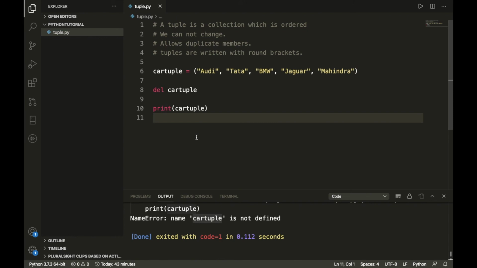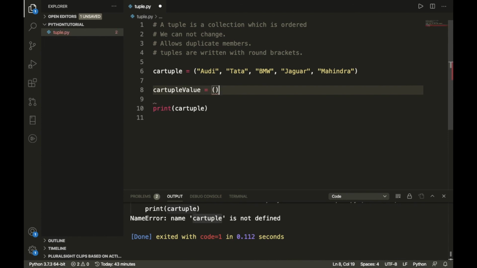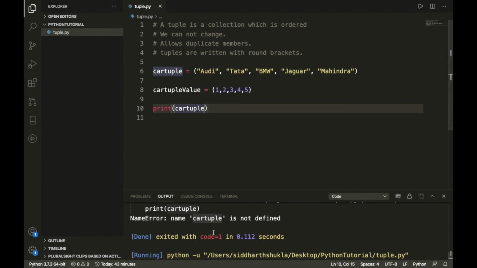Also, if you want to join tuples, like this car tuple, I want to use a car tuple value. Inside the car tuple I want to put numeric digits like 1, 2, 3, 4 and 5. Let me execute this one.